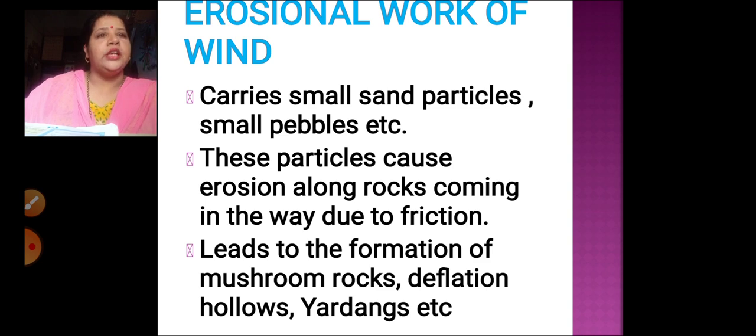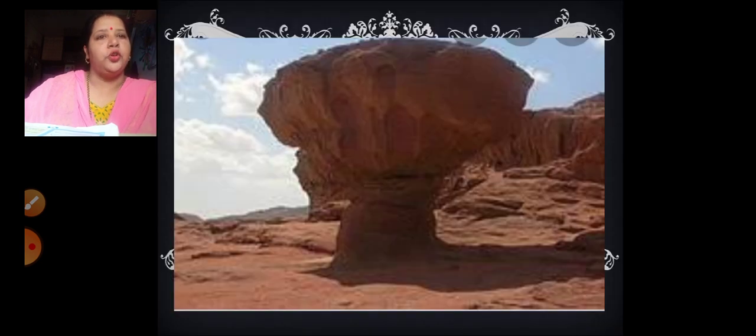Understood? Now you can see over here the picture of a mushroom rock. See how the mushroom rock is eroded and how it looks like a mushroom. Previously it was a normal rock. Just because of the wind carrying the sand particles with it, due to the friction, the whole rock got eroded, and now it looks as if it is a mushroom.